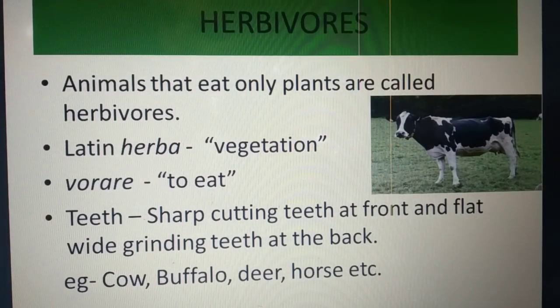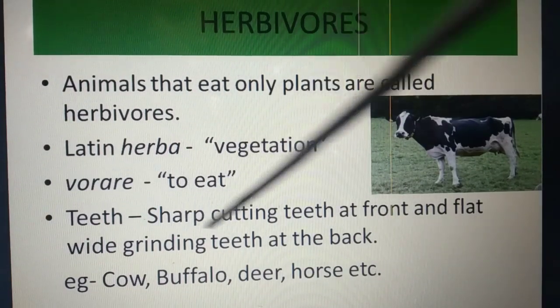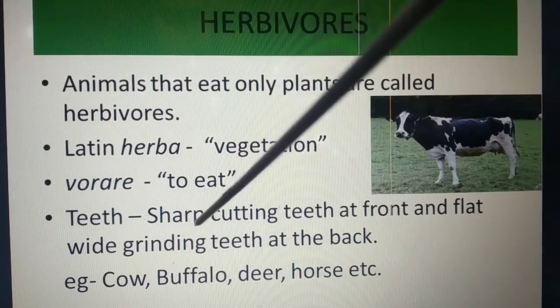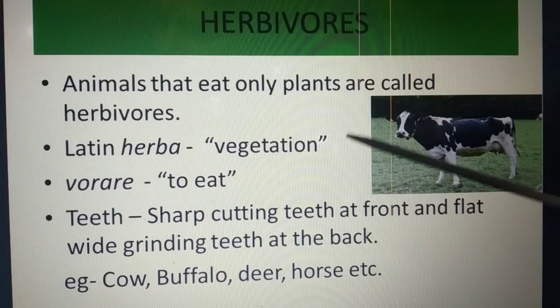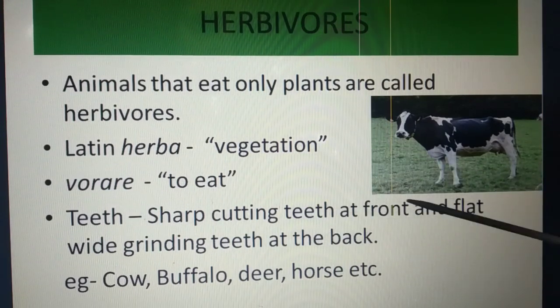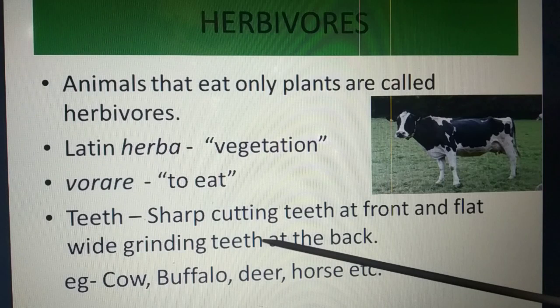Now, those animals have two types of teeth. One is sharp cutting teeth and the second is the grinding teeth. Sharp cutting teeth at the front and the flat white grinding teeth at the back.